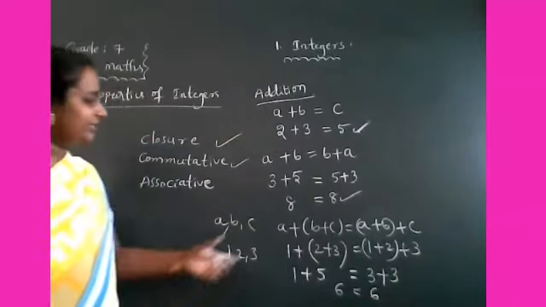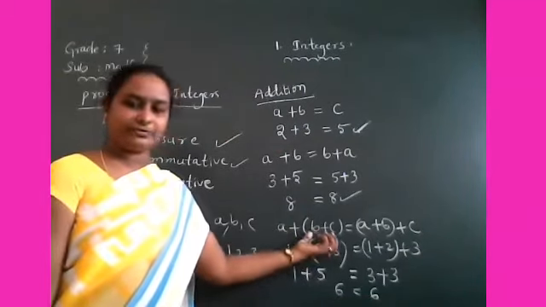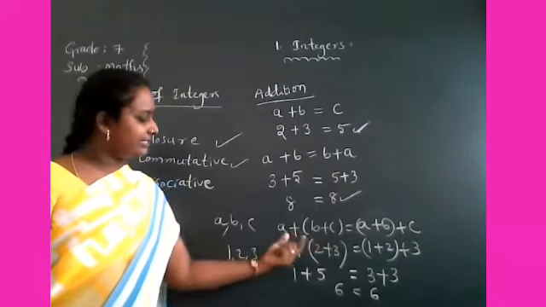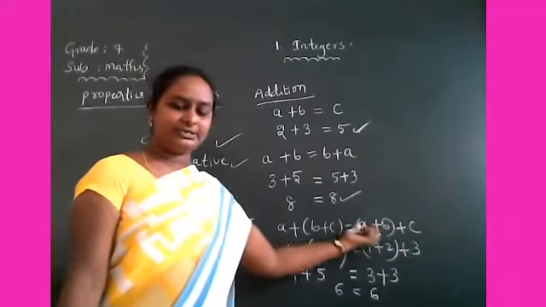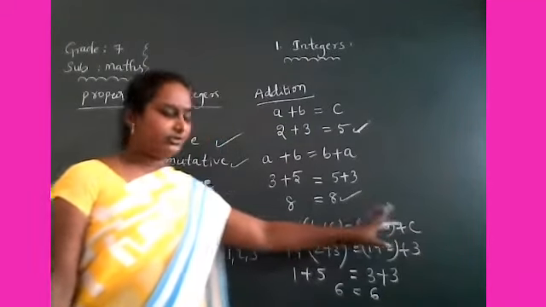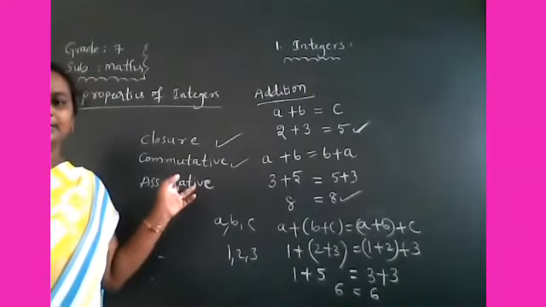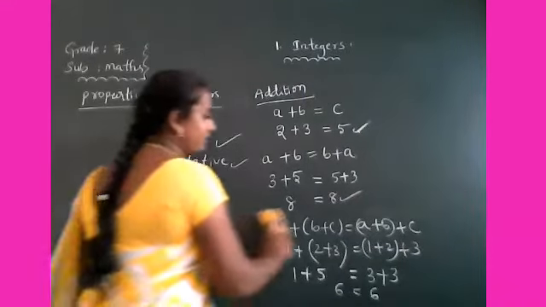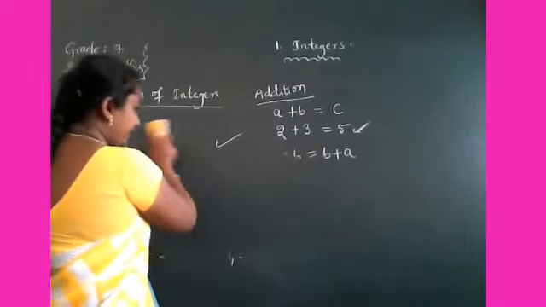So observe here, if you add one integer to the sum of the remaining two integers, a plus (b plus c) is equal to (a plus b) plus c. So under addition, associative property is applicable. Yes, very good. So under addition, commutative law is applicable.